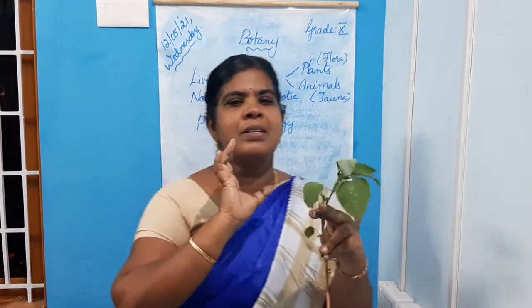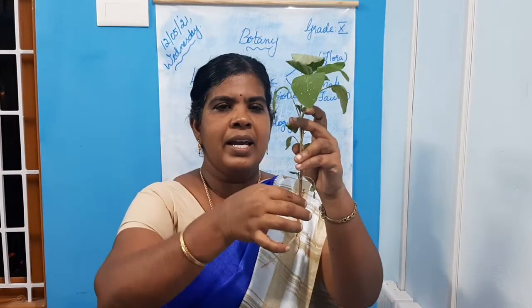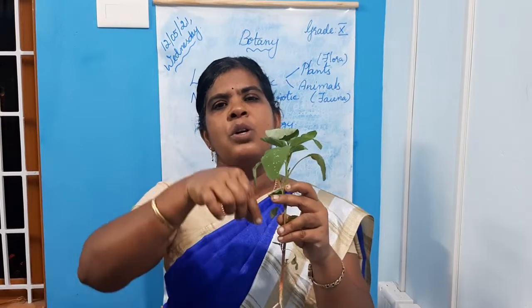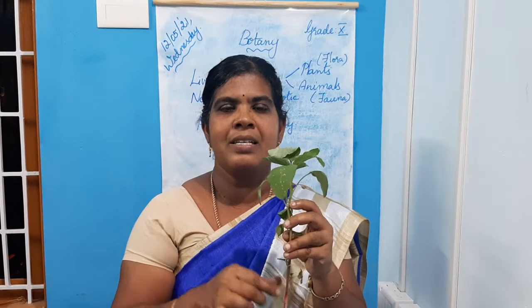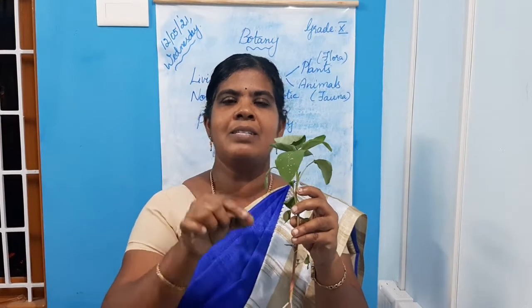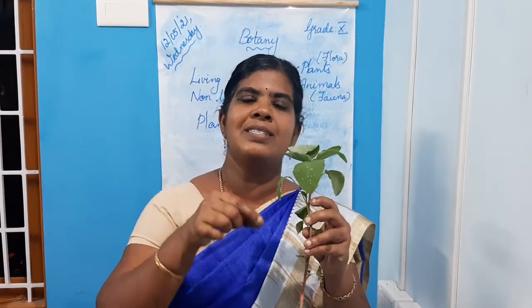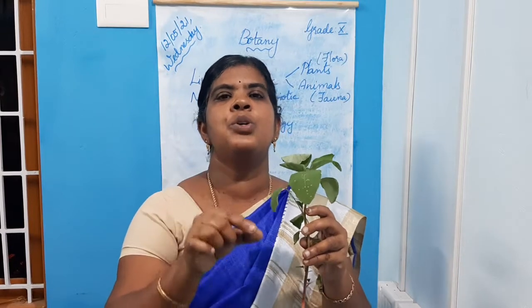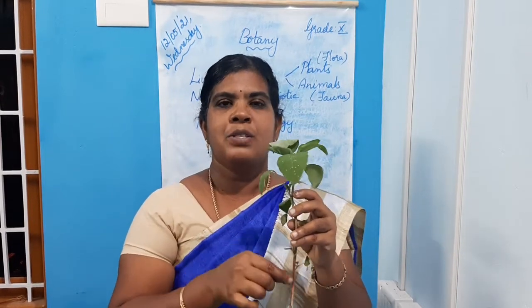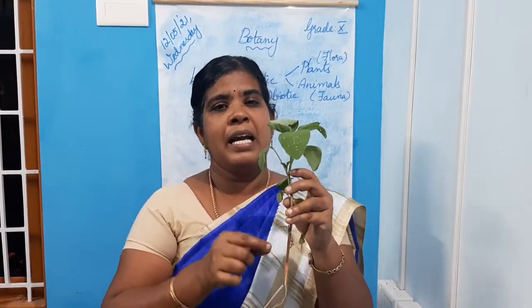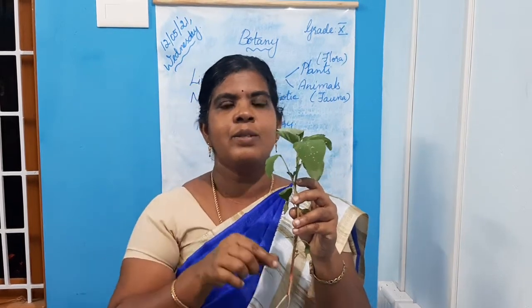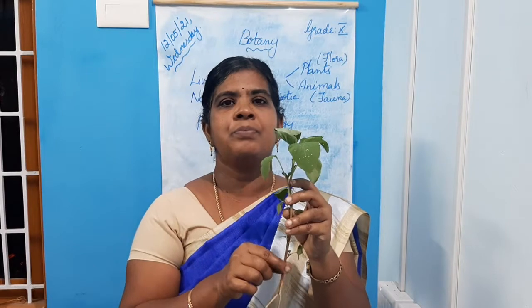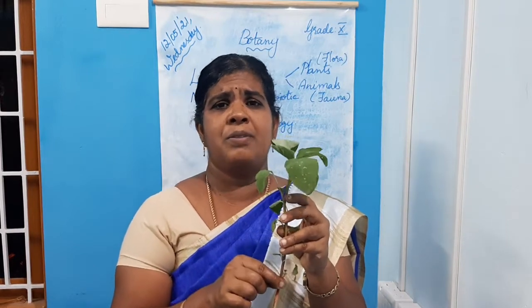Now the root system always grows below the soil level. So it grows towards the gravity. So root system always grows towards gravity, so it is positively geotropic. And the root system grows against sunlight, so it is negatively phototropic.